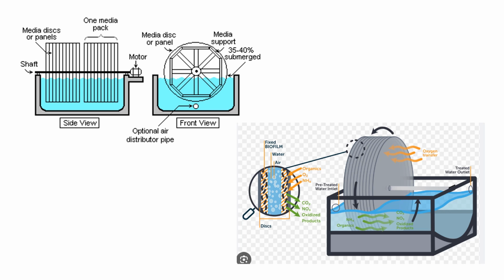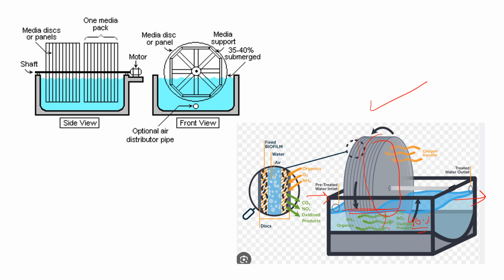So here you can see in this diagram this is the rotating disk. Okay, some part of this disk is submerged in the water, almost 40%. From this side the water enters and from this side the water is discharged.